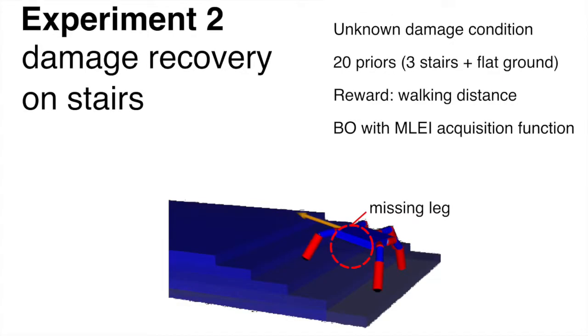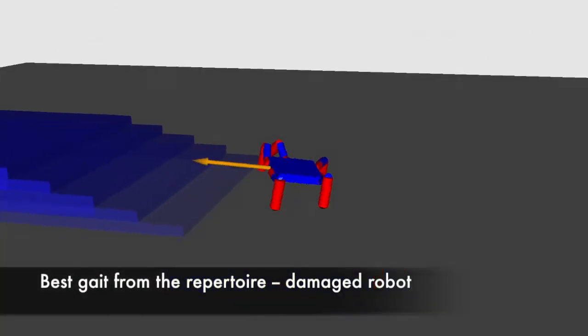Here is another experiment on a damaged 6-legged robot learning to climb stairs, in simulation this time. The priors are now gaits of a robot climbing stairs, with various kinds of stairs but with no damage. There are 20 priors to choose from. Suppose that the robot has to climb a new kind of stairs.